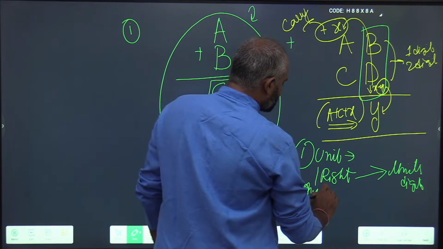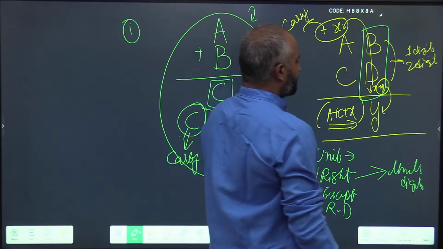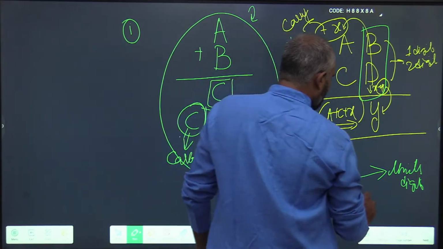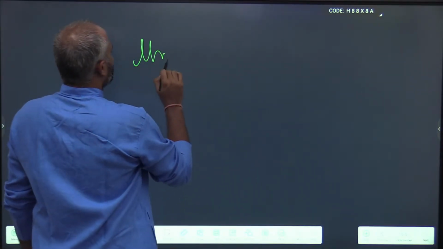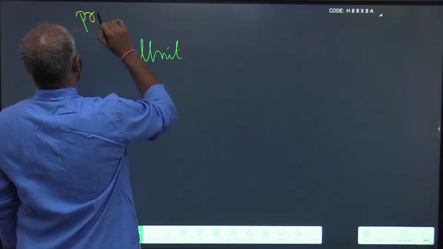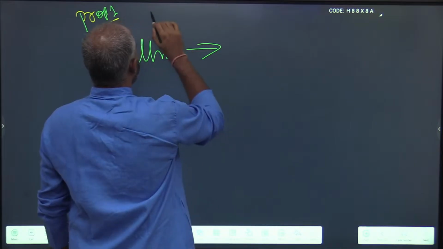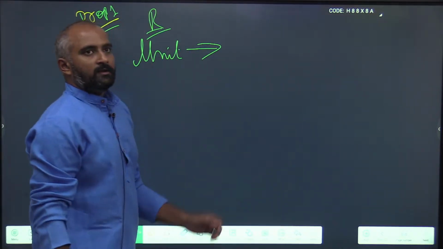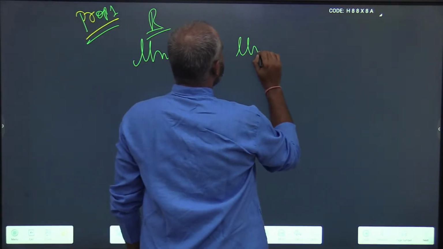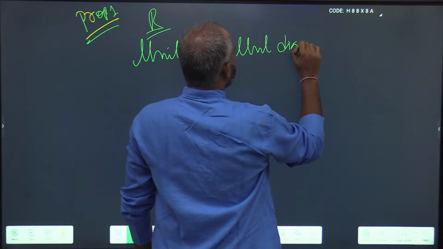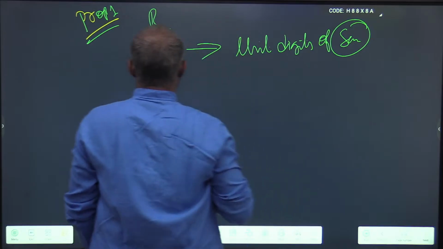Any digit except the rightmost digit depends upon, let me just write this here. Unit digit, property 1: the result's unit digit only depends upon the unit digits of the sum.